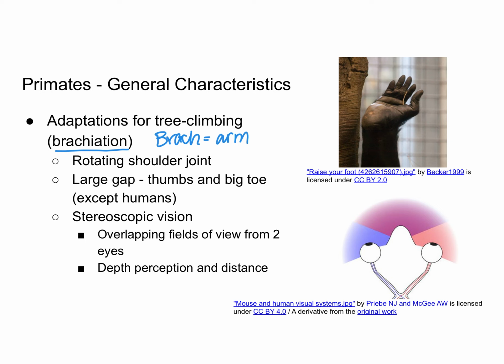So primates have a rotating shoulder joint. So that's the ball and socket joint. There's a large gap between their thumbs and big toe and the other fingers. So you can kind of see that on this picture here. One exception is humans. We don't have that big gap between our big toe and our other toes, but we do have it between our thumb and other fingers. So this is just to clarify, large gap between thumbs and fingers, and a large gap between the big toe and the other toes.